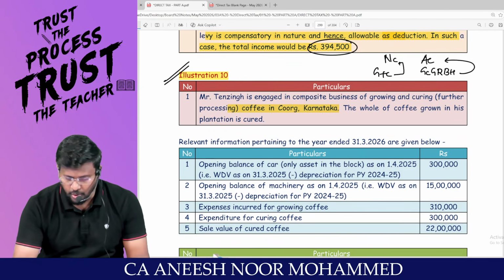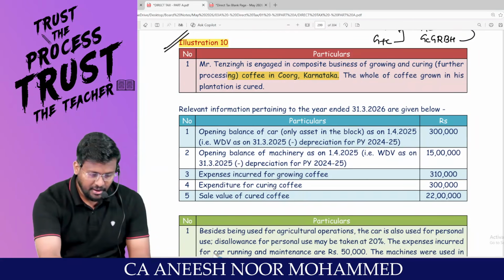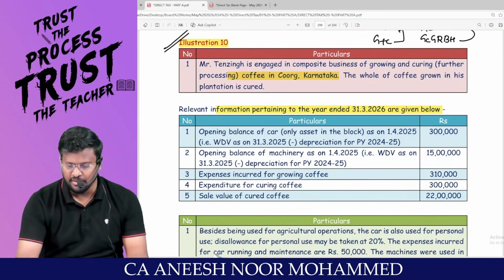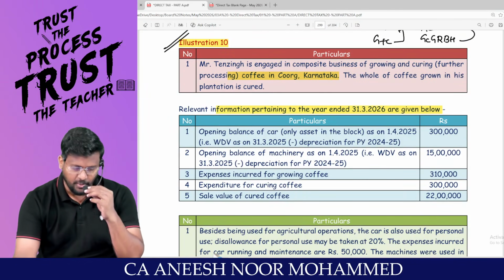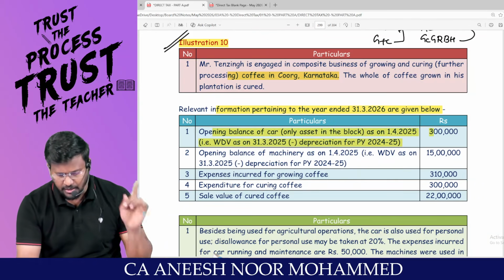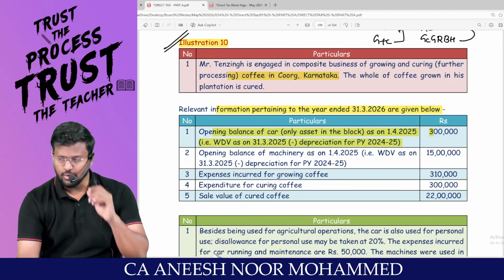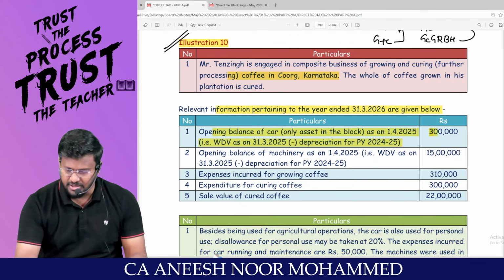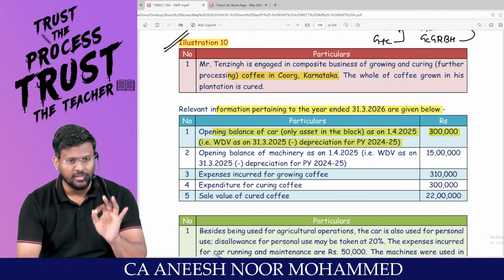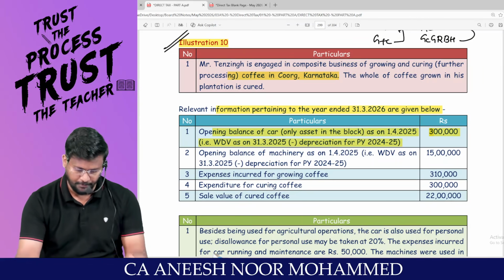Whole of the coffee grown in his plantation is cured. 100% curing they are making. Relevant information pertaining to the year ended 31/3/2026 are given below. Opening balance of a car, that was the only asset in the block as on 1/4/2025, that is WDV as on 31/3/2025 minus depreciation. That means the opening WDV is how many lakh? 3 lakh. For this car, we are supposed to provide depreciation.